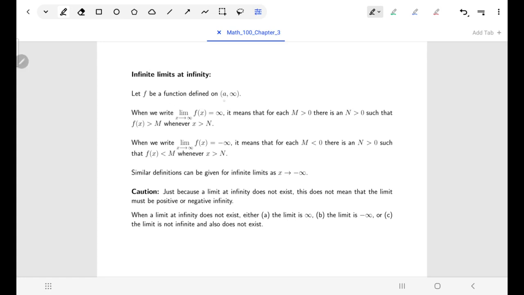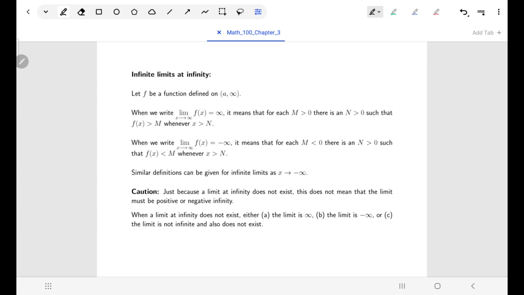So suppose you've got a function defined from some place off to the right, so a is some real number. We're interested in the limit as x goes to infinity of our function, and if that limit is positive infinity, then what that means is if we're looking at big enough x values, then our y values will become as large as we'd like. Or if the limit was equal to negative infinity, then for large enough x values, the y value becomes as big in the negative direction as we'd like.